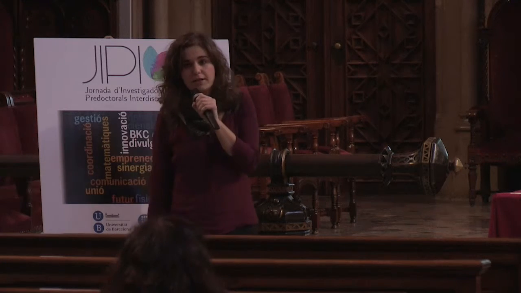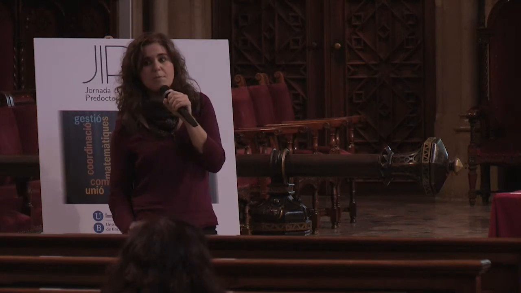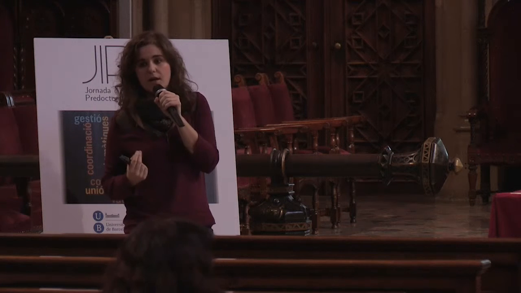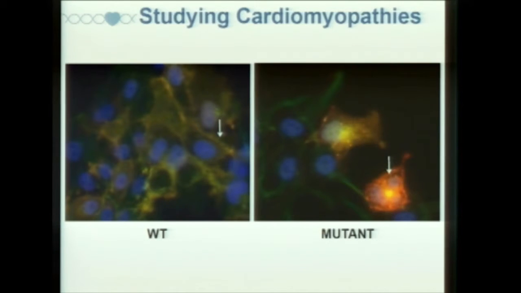As we said before, cardiomyopathies are characterized by an abnormal structure of the heart. So we are looking for mutations which can potentially produce an effect in the cells of the heart. On the left, we have a wild-type protein.